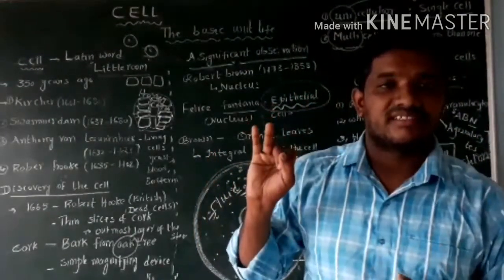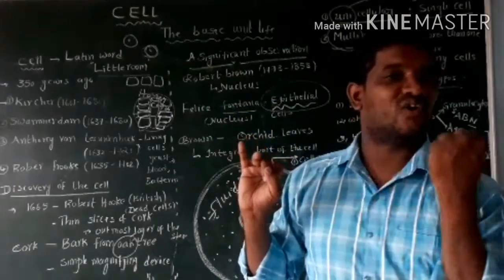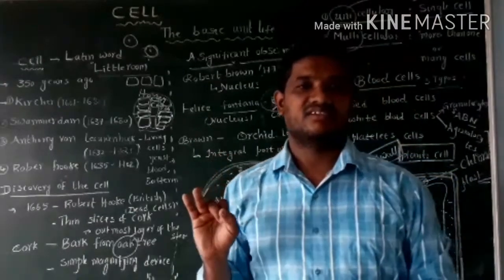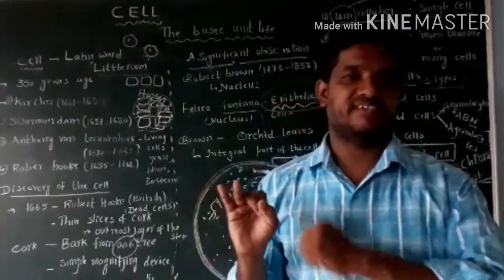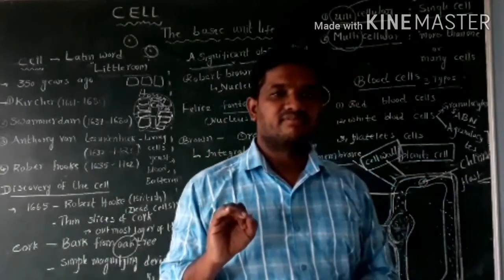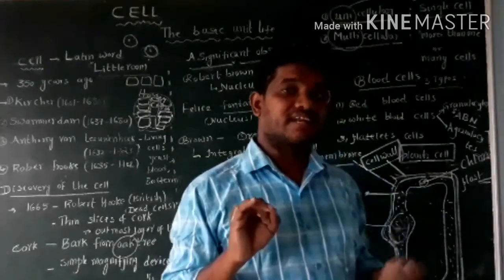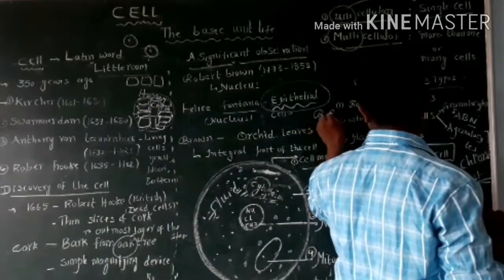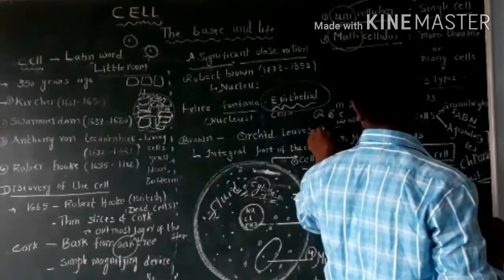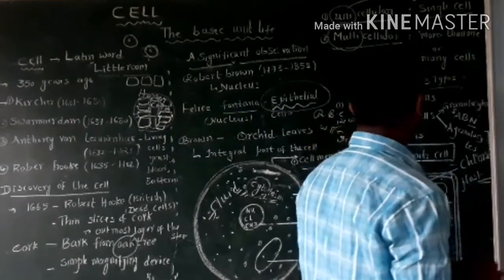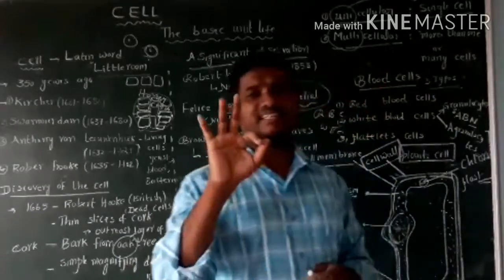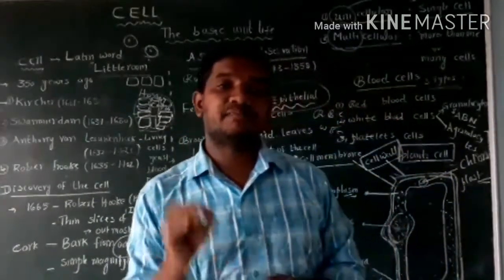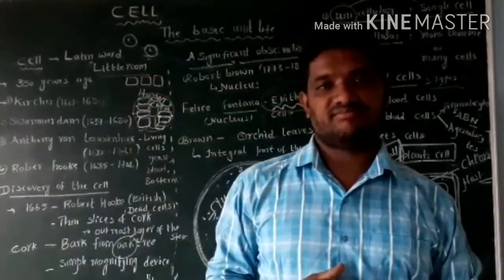White blood cells have no pigment, no hemoglobin, so they are called white blood cells, WBC. Platelets are the third. Among these, white blood cells play a key role in our body.